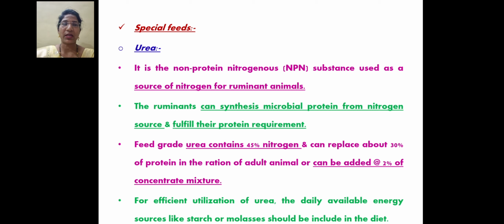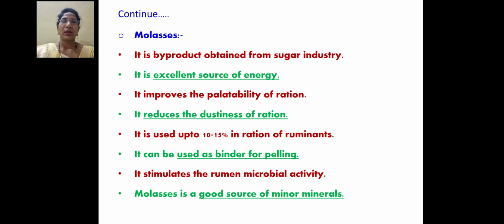For efficient utilization of urea, readily available energy sources like starch and molasses should be included in the animal diet. So, what is the importance of molasses? Molasses is the byproduct obtained from the sugar industry. This is all known to you. Molasses is an excellent source of energy.